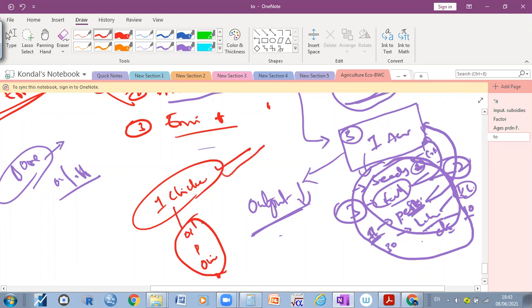When you put less oil, less paste, less onions or less masala, will you get tasty chicken? You can't get tasty chicken. So therefore, how much the crop requires, that much you need to allocate.